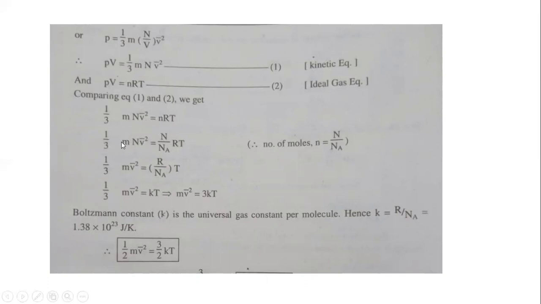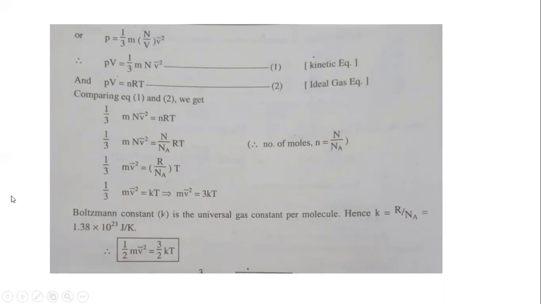In place of this small n, the number of moles, equal to N over N_A, Avogadro's number, or total number of molecules, we can write N over N_A RT. So 1 over 3 m v square bar is equal to R over N_A T, and N cancels out. 1 over 3 m v square bar is equal to kT.